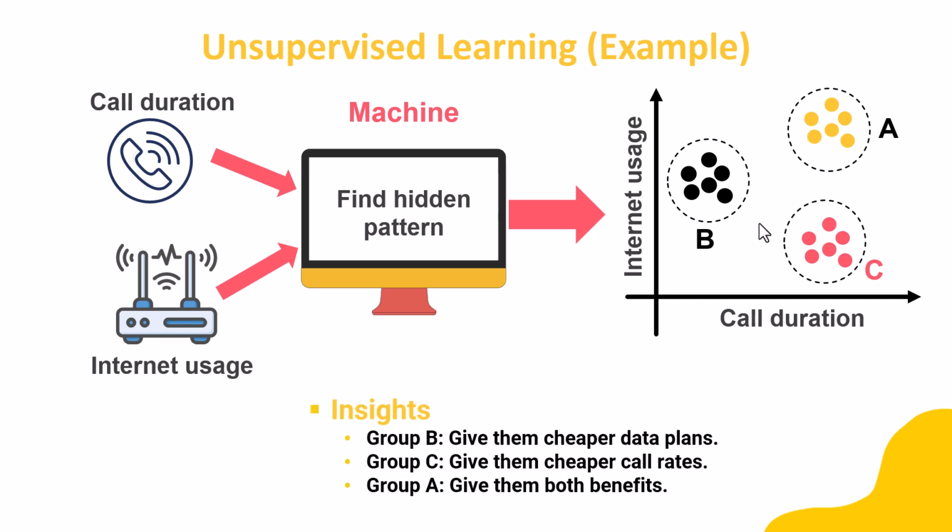Group C. For example, Group B customers can be given cheaper data plans. Group C customers can be given cheaper call rates. And Group A can be given both benefits.